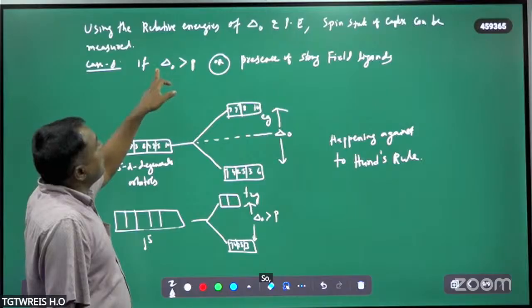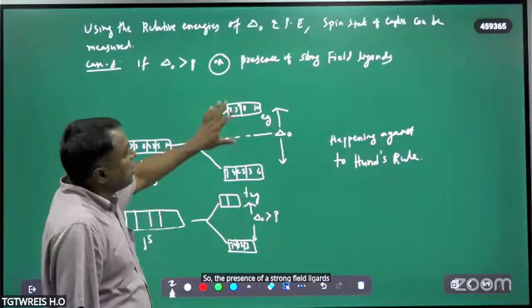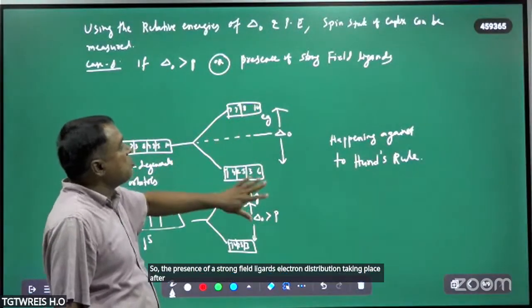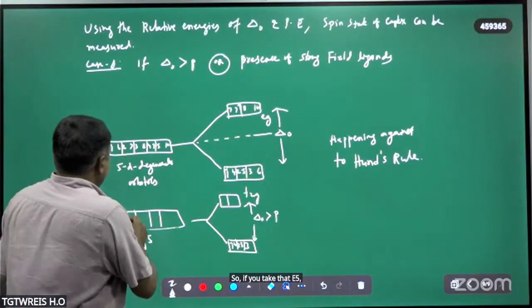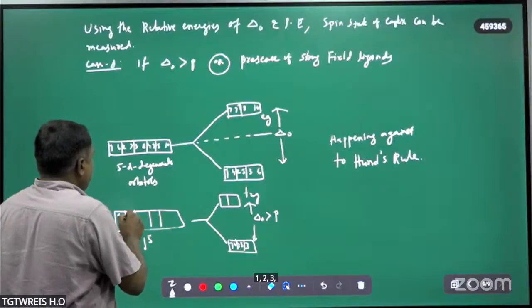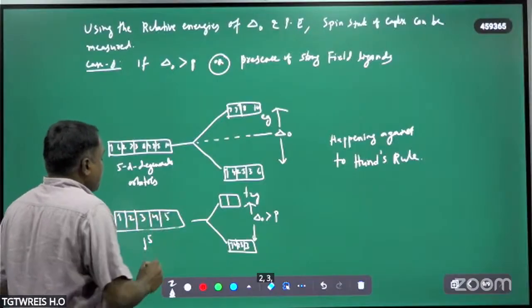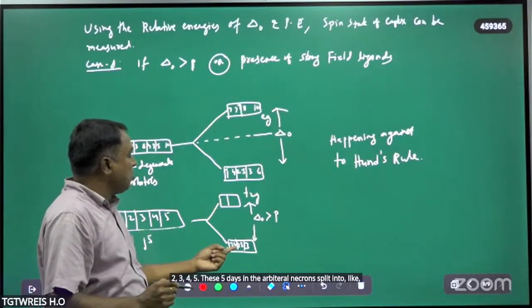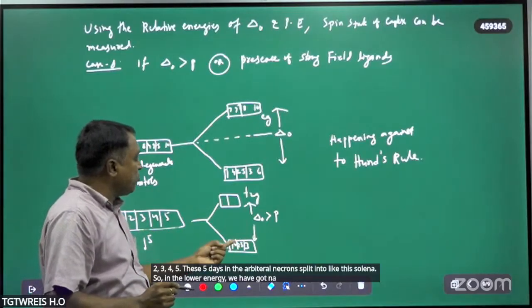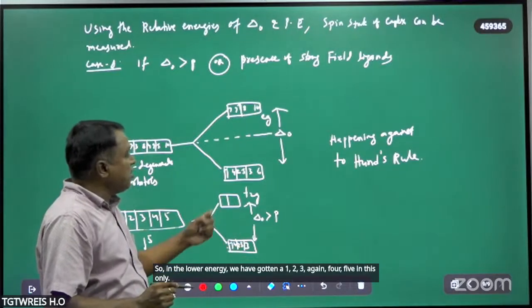In the presence of strong field ligands, electron distribution takes place against Hund's rule. So if you take the D5, 1, 2, 3, 4, 5, these 5d degenerate orbital electrons split like this only. So in the lower energy we have what now? 1, 2, 3, again 4, 5 in this only, not in this.